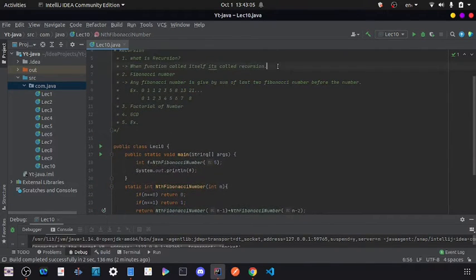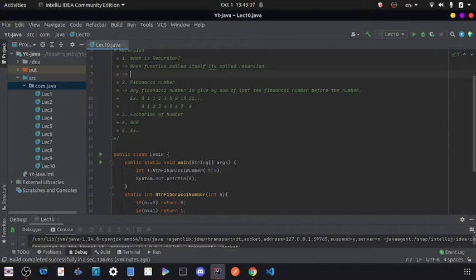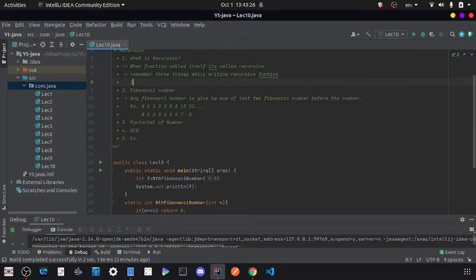Here I am writing: remember 3 things while writing a recursive function. What are these things? First thing is base condition.